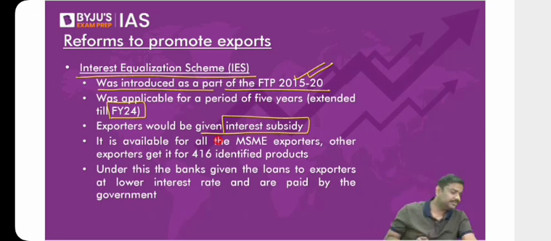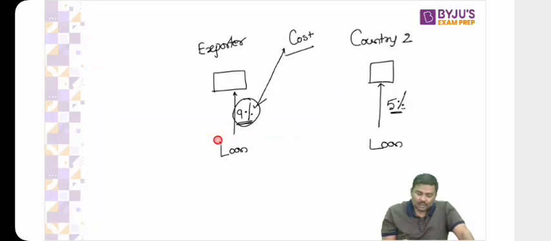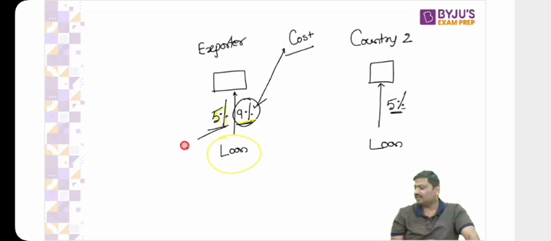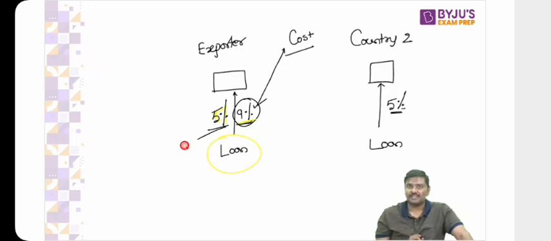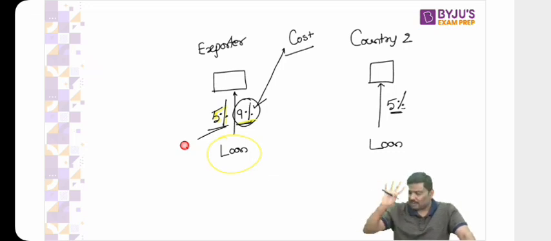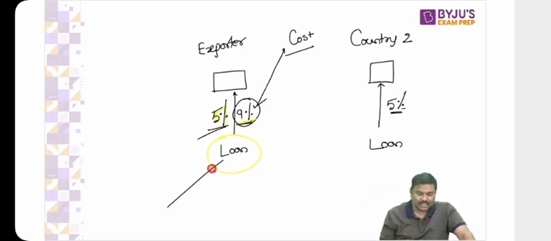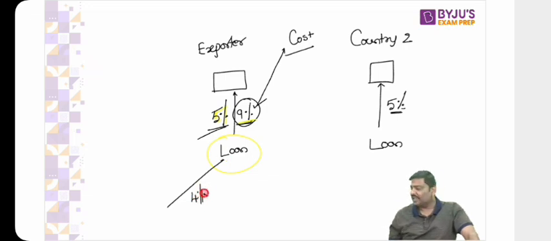What do you mean by this? Have a look at this picture. The government says to the bank, do not collect a 9% rate of interest, simply collect, let's say, 5%. Now the bank will simply say, sir, if I collect only 5%, what will happen to the remaining 4%? I should collect that also. Government says, I will give the 4%. I will simply give the 4% rate of interest to you.